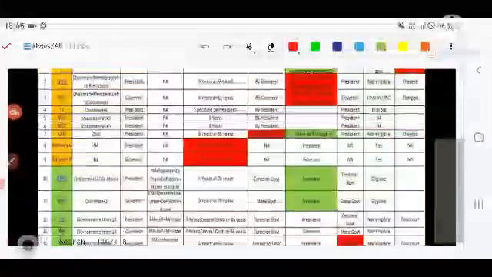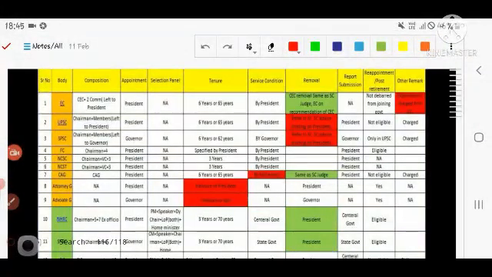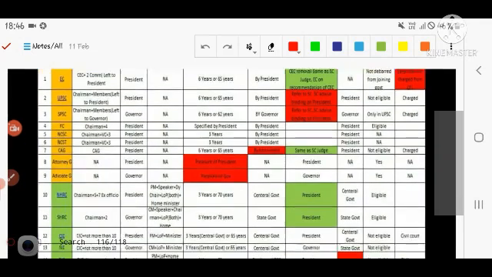Let's see the next constitutional body. Let's start with the Election Commission of India. In the Election Commission of India, there is a Chief Election Commissioner. The appointment is done by the President, so there is nothing like a selection panel. Tenure of 6 years or 65 years of age. Service conditions are determined by the President. Removal is done like that of Supreme Court judges. As with Supreme Court judges, report submission is nothing like that. They cannot have some kind of report. Reappointment is not allowed, they are debarred from joining government, and they are charged from the Consolidated Fund of India. Do remember this fact, quite important.